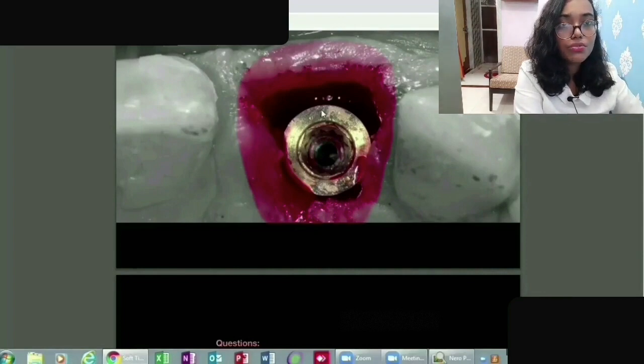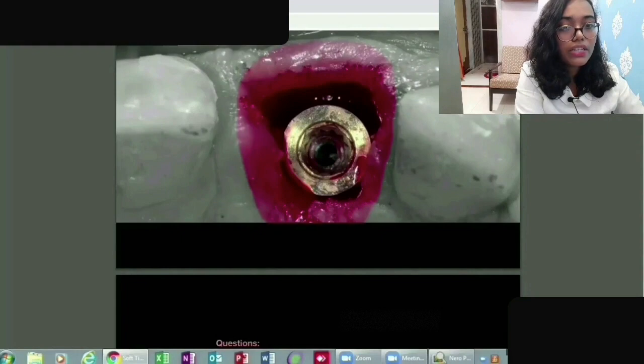Usually it is divided into two types, that is flap and flapless, and then it depends how many months it takes and when you can place it. There are a few points which you can understand here: what is the key surgical factor in immediate post extraction placement?